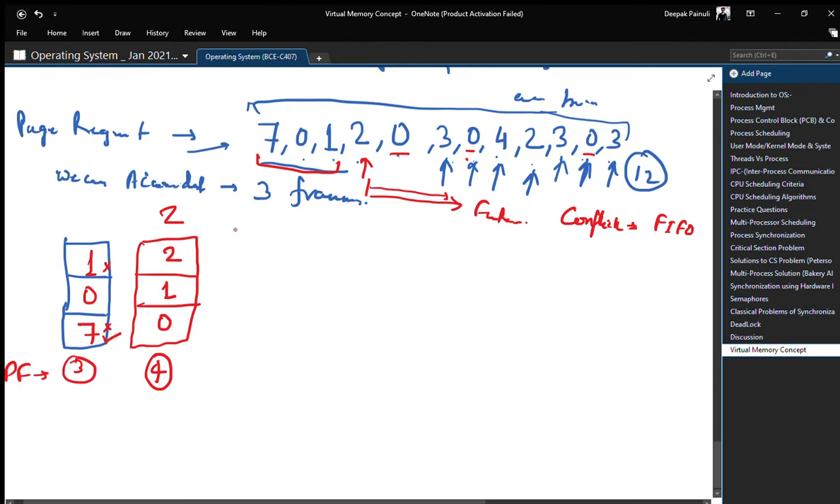Now check for 0. For 0, the next request we are having is a 0 page request. So check, it is already available, right? So there is no page fault.